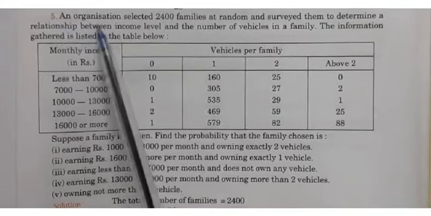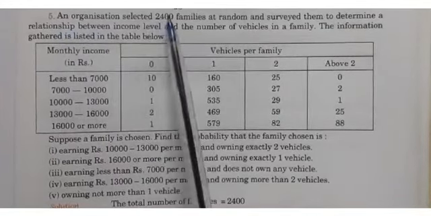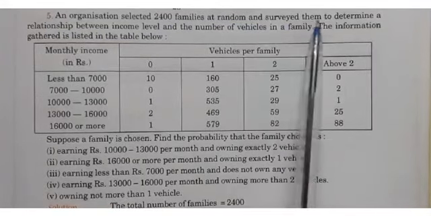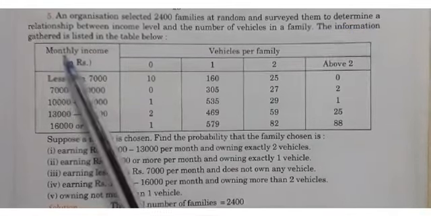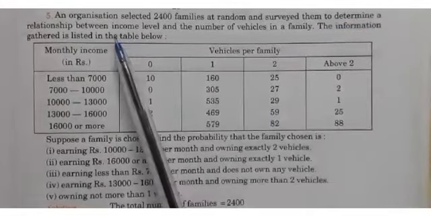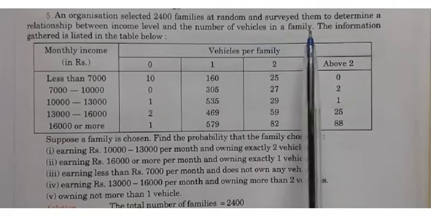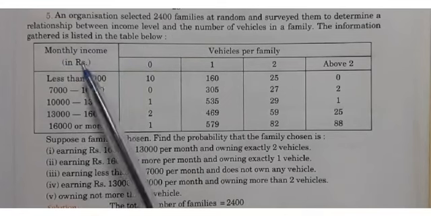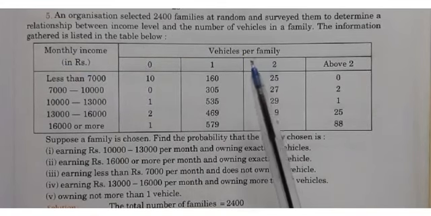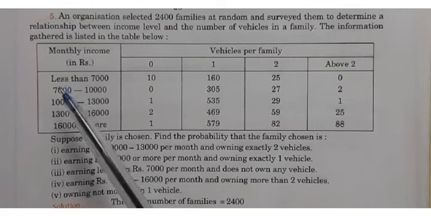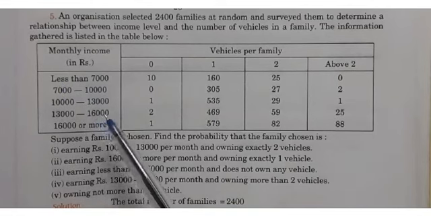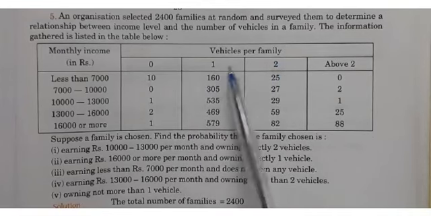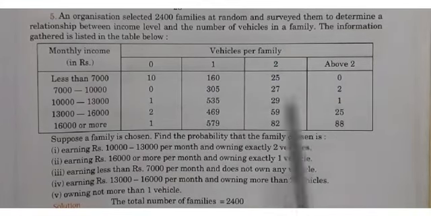Question number 5. An organization selected 2,400 families at random and surveyed them to determine a relationship between the income level and the number of vehicles in a family. The information gathered is listed in the table below. See, monthly income is given to you, vehicles per family is given to you. Monthly income is, see here, less than 7,000 to 16,000 or more, and vehicles per family is 0 vehicle, 1 vehicle, 2 vehicle and above 2 vehicle.